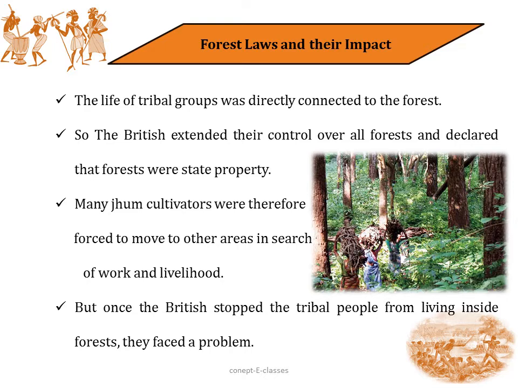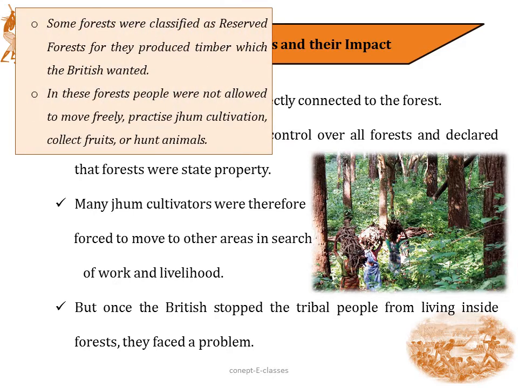Now, the life of the tribal groups, we have already seen how they are directly connected to the forest. So the Britishers extended the control over all the forest and declared that forests were the state property. For example, some forests were classified as reserved forest, for they produced timber which the British wanted. And in such forest, the Jhum cultivators were not allowed to move freely, practice Jhum cultivation, collect fruits or even hunt animals. So what happened?